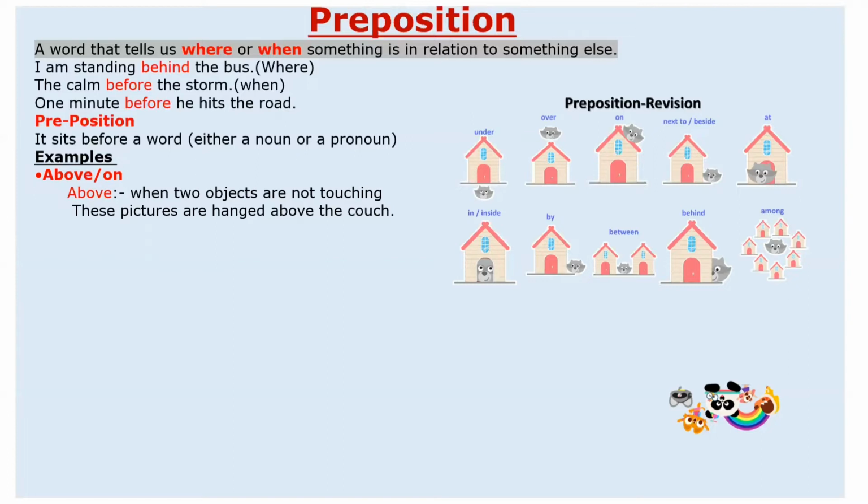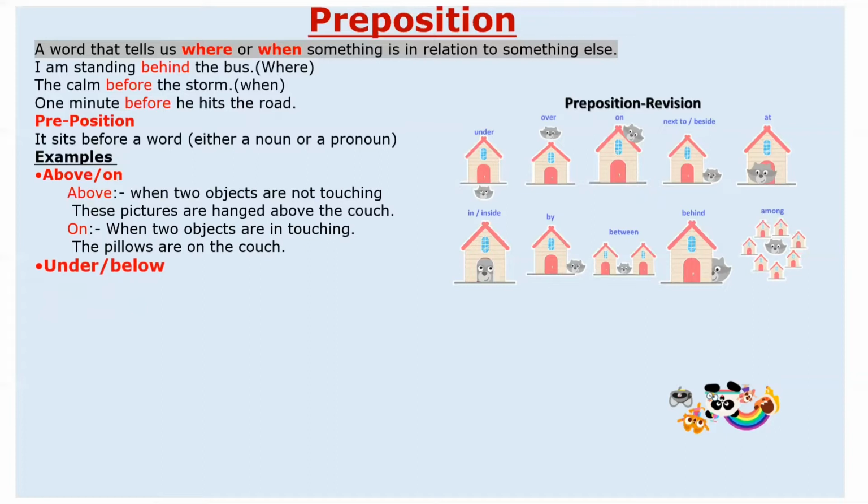When two objects are not touching we use above, like these pictures are hanged above the couch. And when two objects are in touch then we use the preposition on. The pillows are on the couch, that means they are in contact with the couch, right? I hope this is clear to you now.